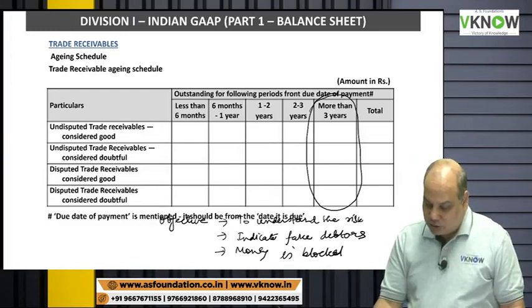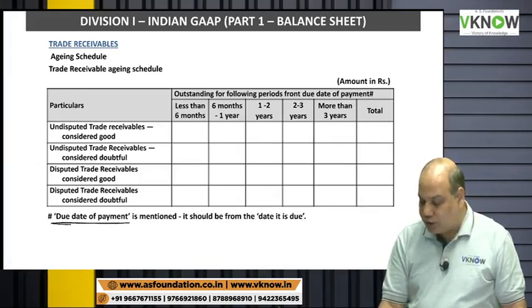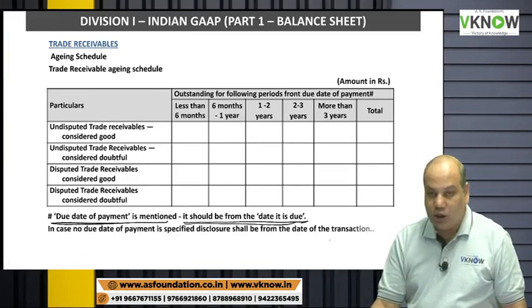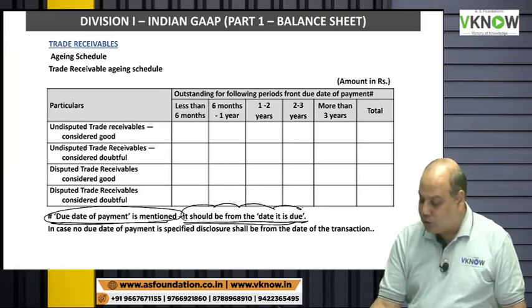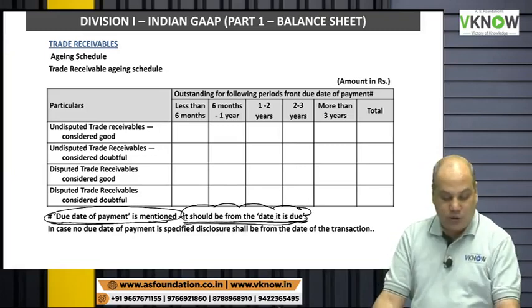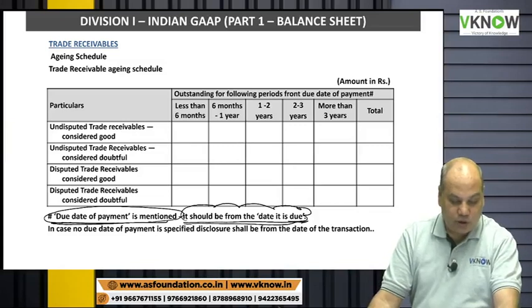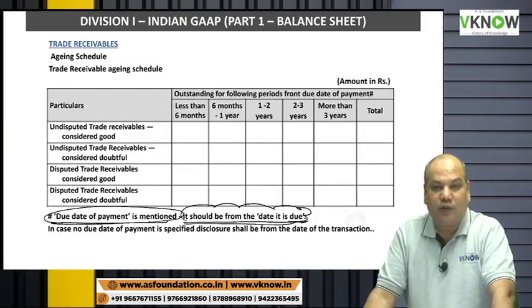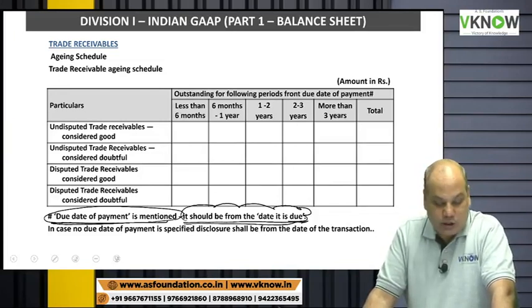So this is trade receivable. If there is no due date mentioned in the problem, the date of transaction itself is the due date. If a due date is mentioned in the problem, then you will count from the date on which it is due. So some companies give you 3 months credit. Due date will be counted after 3 months are over. Some companies don't give you credit.